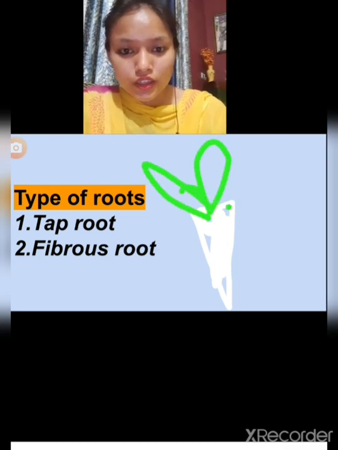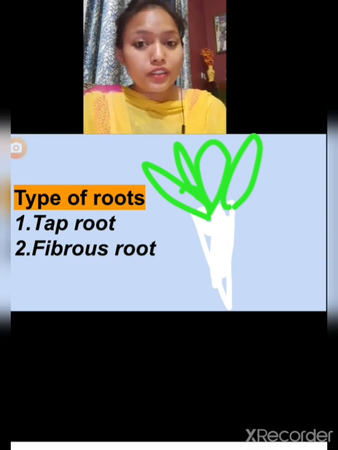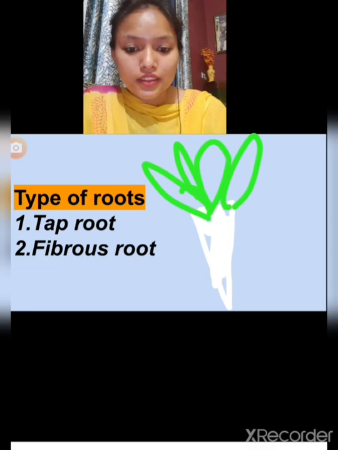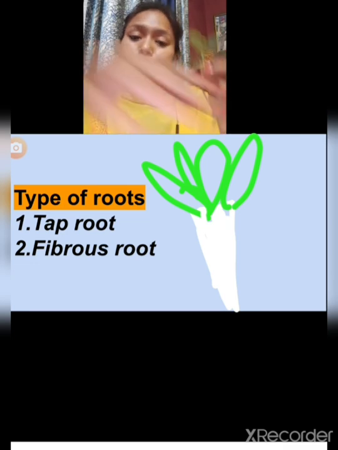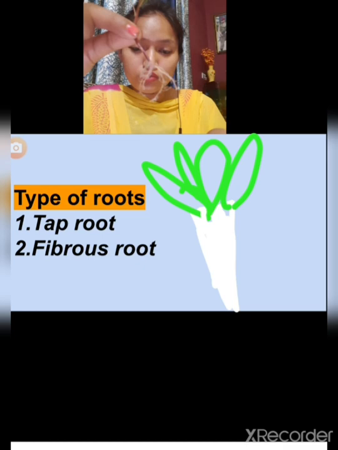Yes or no? There's something like this. Okay, so this is a radish. Now in this one, what you can see is that this is like a cone. This radish is like a cone and this is the root of the radish. Now can you tell me, just look at these roots, are these similar to the radish root?